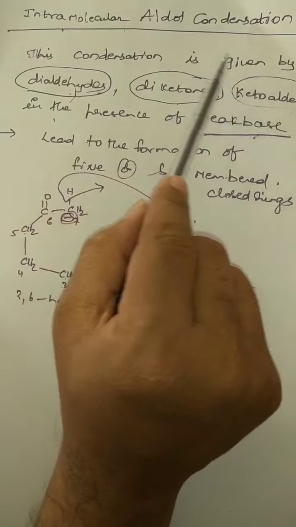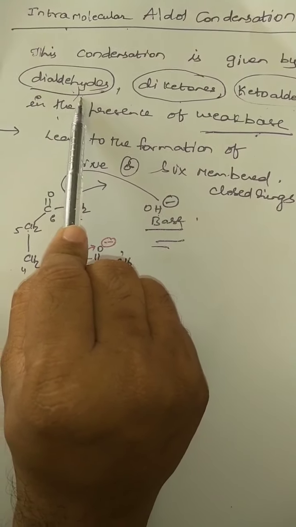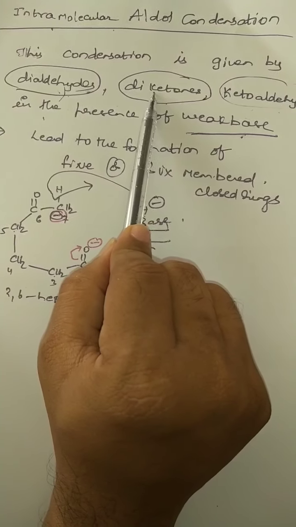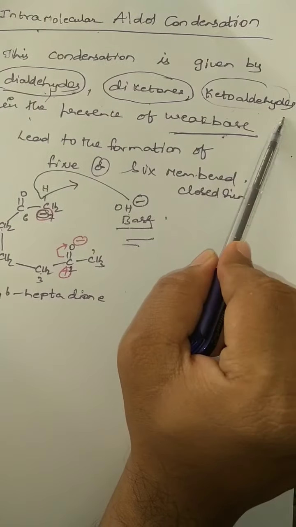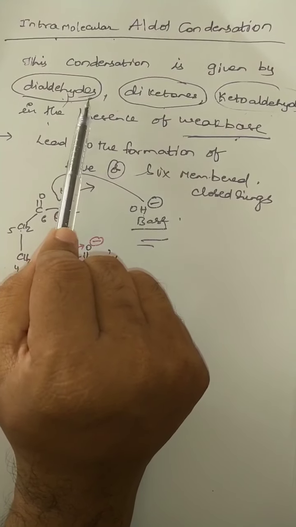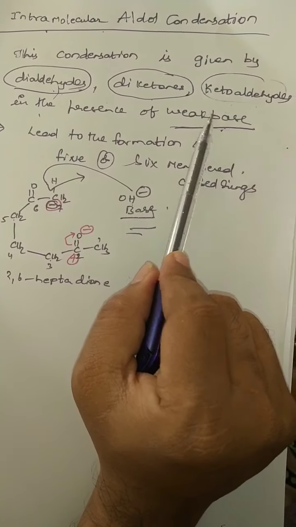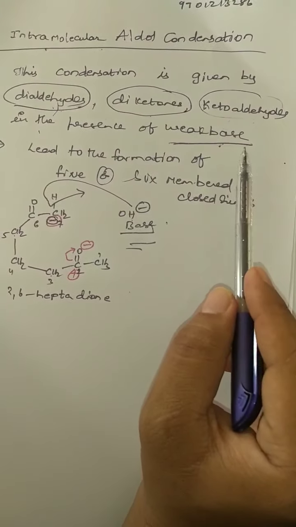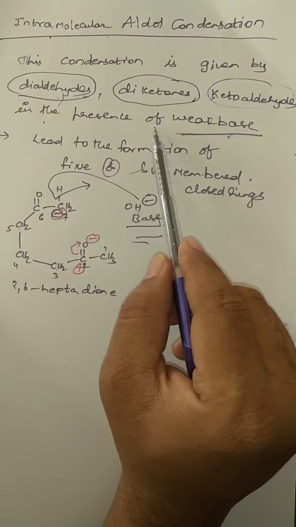This condensation is given by dialdehydes, that is, compounds having two aldehyde groups; diketones, compounds having two keto groups; and compounds having one keto and one aldehyde group. If these compounds are subjected to intramolecular aldol condensation in the presence of a weak base, you are going to get different products. So condensation takes place within the same molecule.